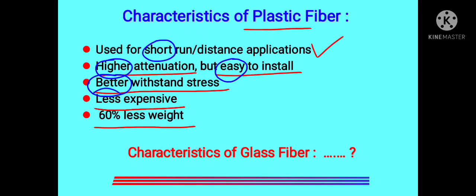Next, glass fibers are not less expensive. Instead, they are more expensive than plastic fibers. And finally, it is very clear that glass fibers have 60% more weight as compared to plastic fibers. So all these are the comparative and basic characteristics of glass fibers and plastic fibers.